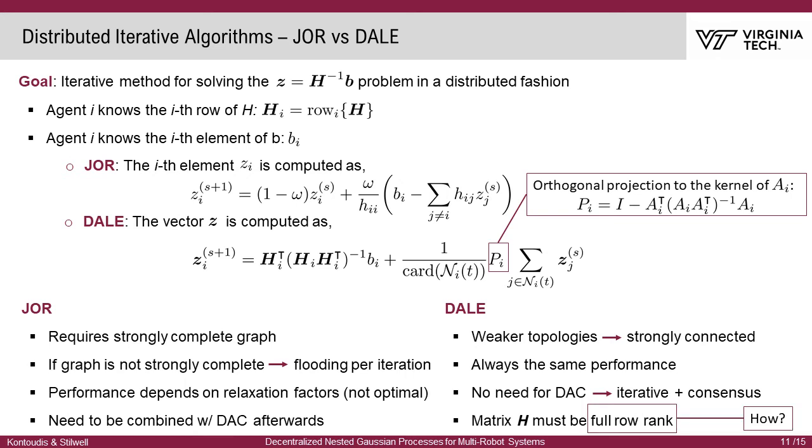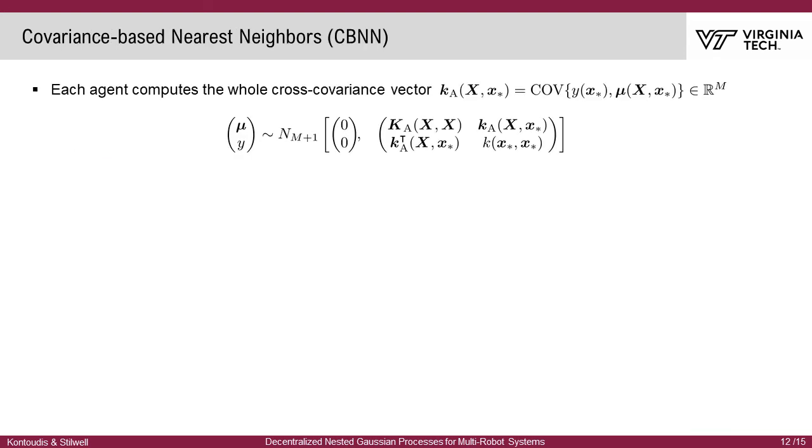So the question now is, how can we ensure that matrix H, which in our case is the covariance, is full row rank? In fact, for disjoint partitions of data, and when the robots are distant from their prediction point, the covariance should have 0 rows and columns to indicate no correlation. To address this problem, we introduce the Covariance-Based Nearest Neighbor method. The main idea is to evaluate the cross-covariance vector to identify close to 0 elements. The cross-covariance vector is termed k_a and can be computed by all robots under some assumptions.